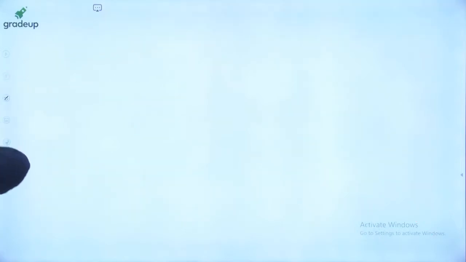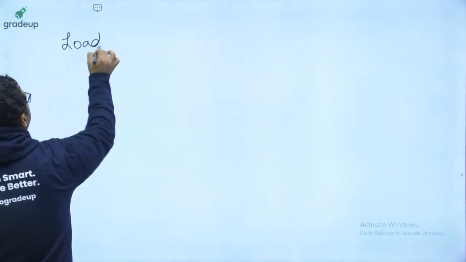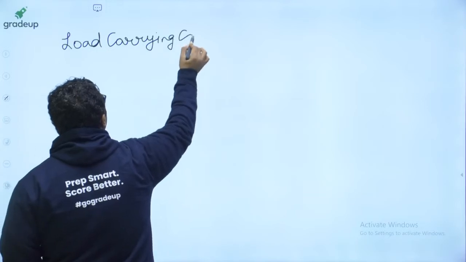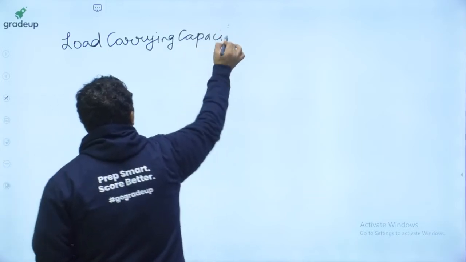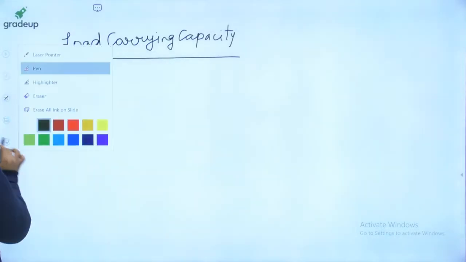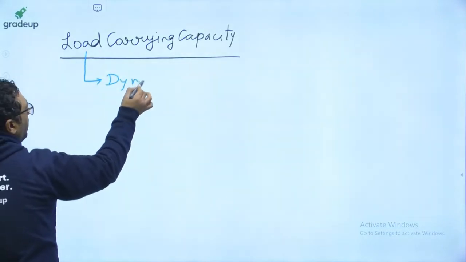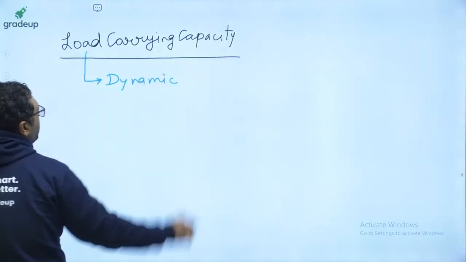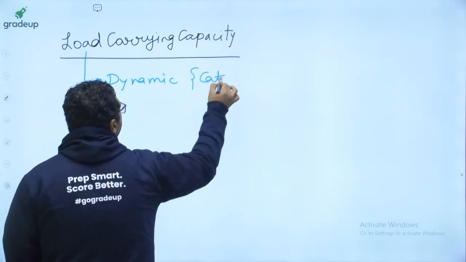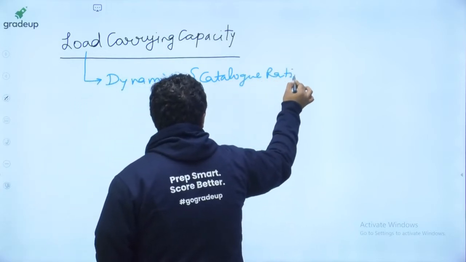Let us see, the next thing is load carrying capacity. When we are talking about load carrying capacity, there are 2 types, but we need to study only the dynamic one. We need not go for static load carrying capacity. Dynamic load carrying capacity is also known as catalog rating.